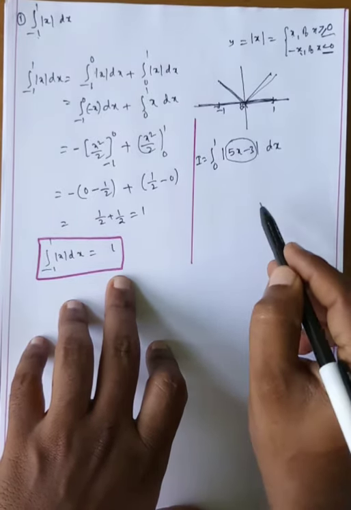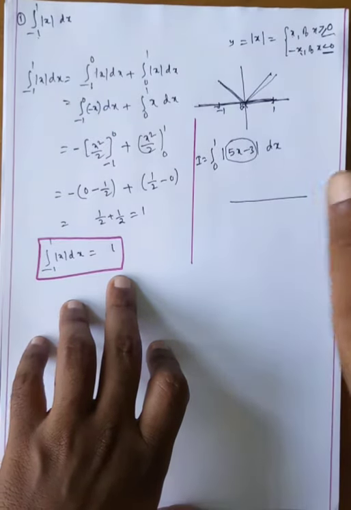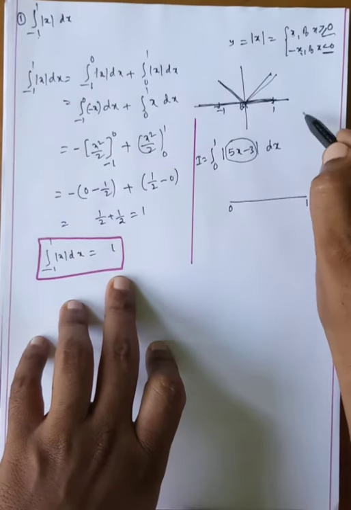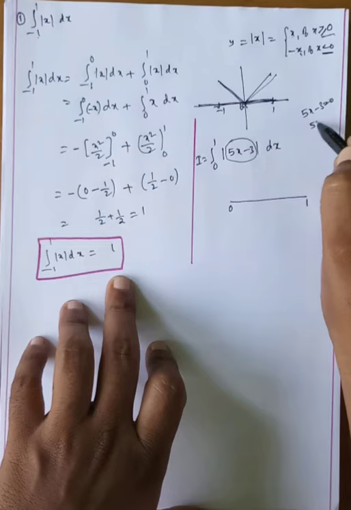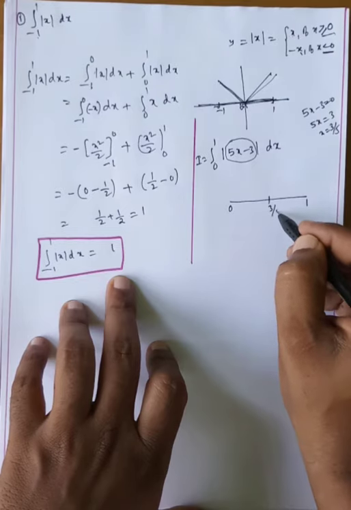First, the mod x graph is always in this shape. Here 0, here 1 is there. Now 5x minus 3 is equal to 0. What happened? 5x is equal to 3, x is equal to 3 by 5, which is 0.6. Here 3 by 5.